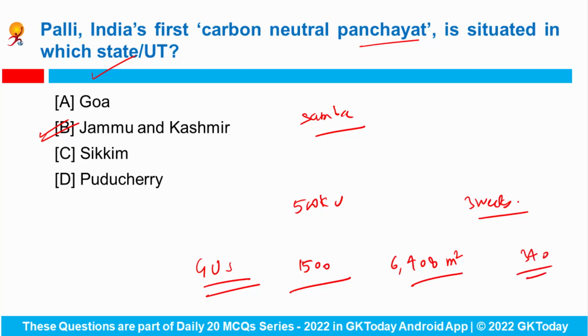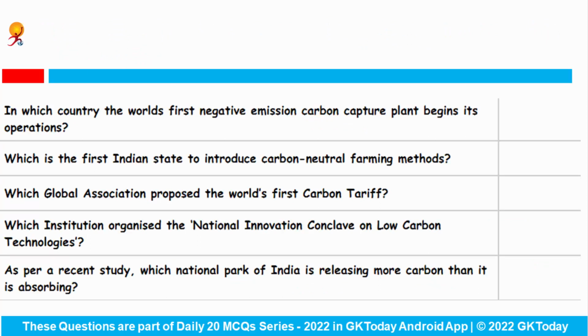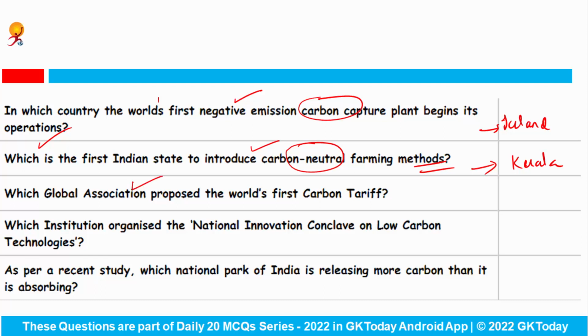Okay. Now in the next slide we will see some of the important questions regarding carbon emission or carbon capture. In which country did the world's first negative emission carbon capture plant begin its operation? This country is Iceland. Which is the first Indian state to introduce carbon neutral farming methods? So the first time this type of initiative has been taken by the state Kerala. Which global association proposed the world's first carbon tariff? This is European Union.